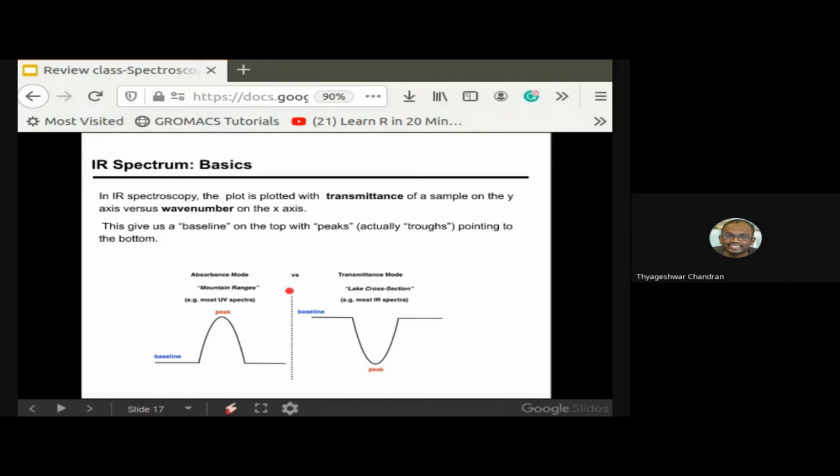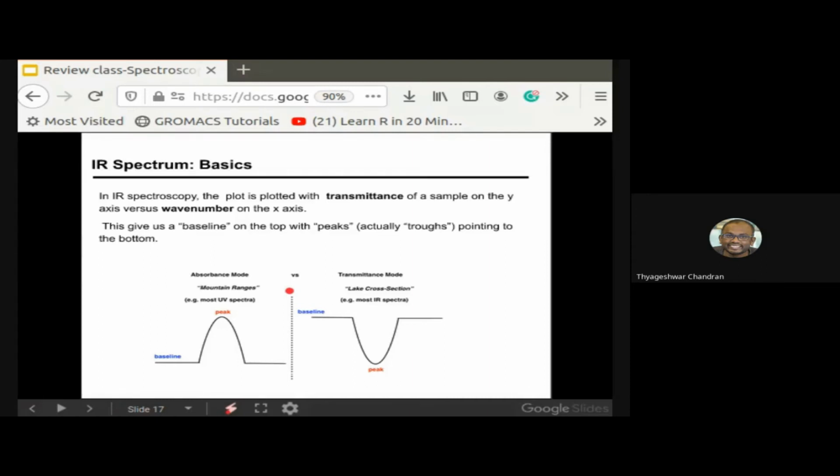Frequency is directly proportional to energy, and lambda is inversely proportional to energy, so higher the energy, lower the wavelength. If we take 1 by lambda as the wave number, it will be directly proportional to the energy, making it easier to correlate the data. That's why we introduced the term wave number.